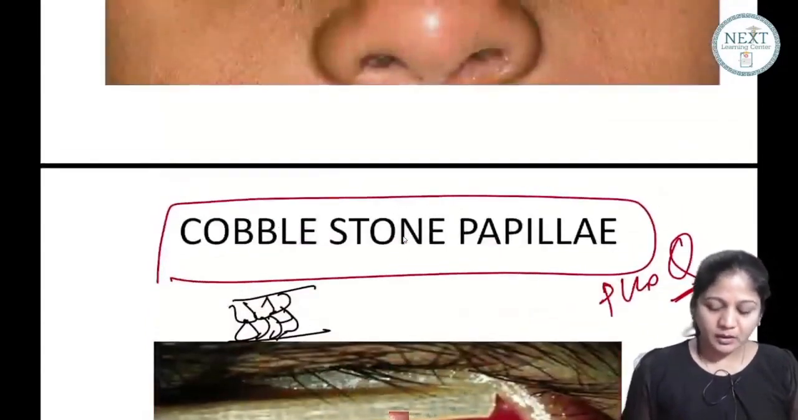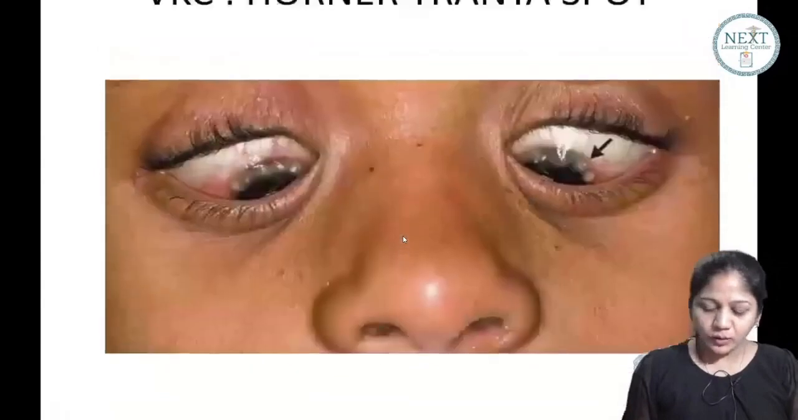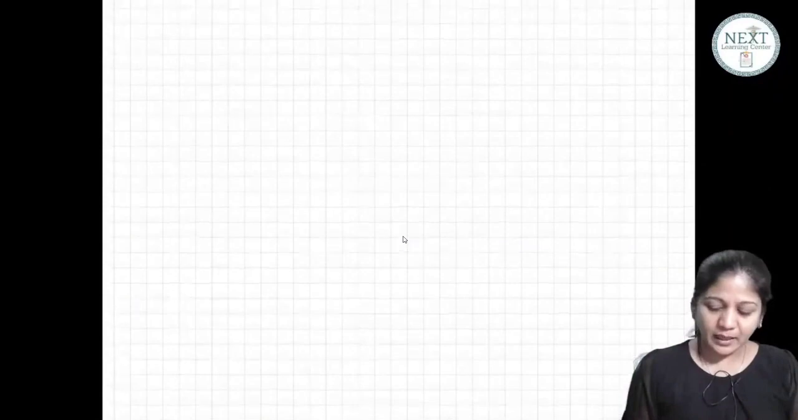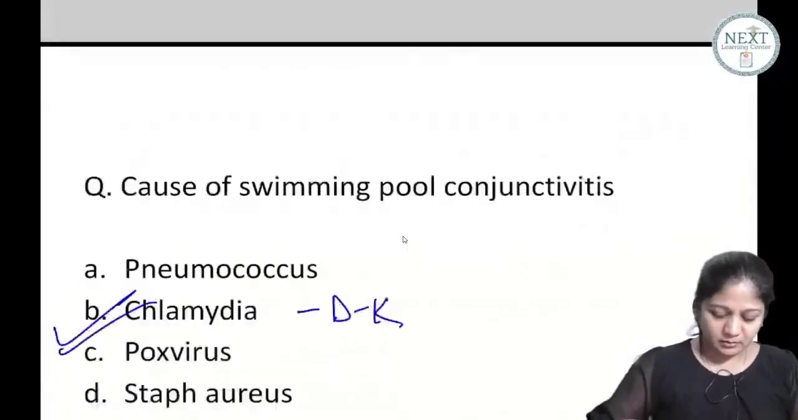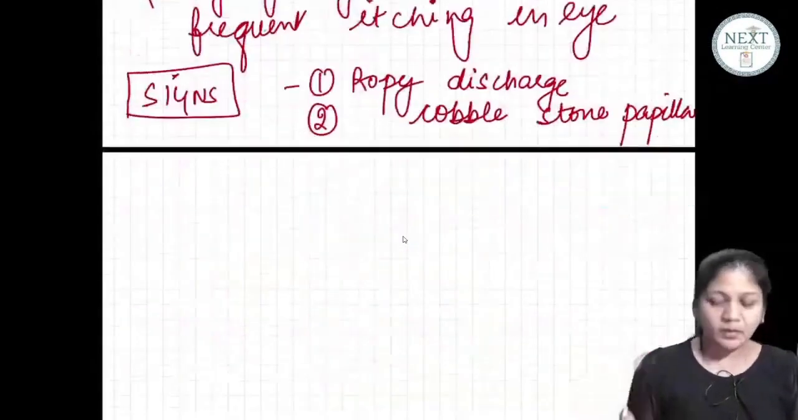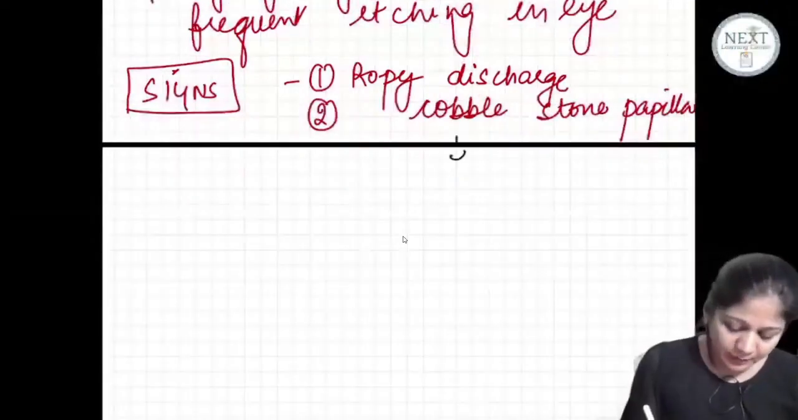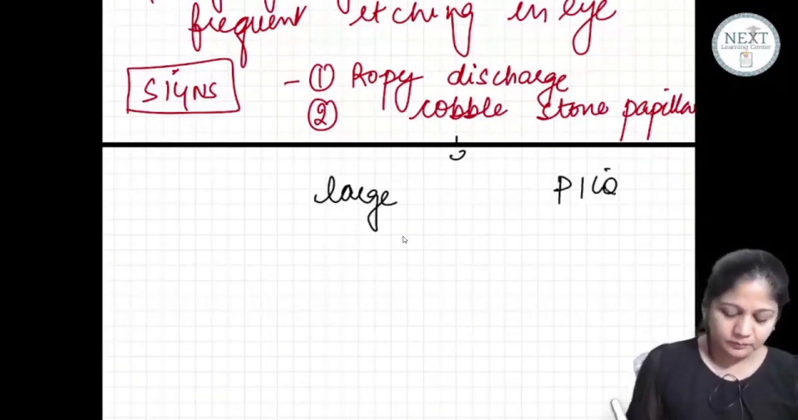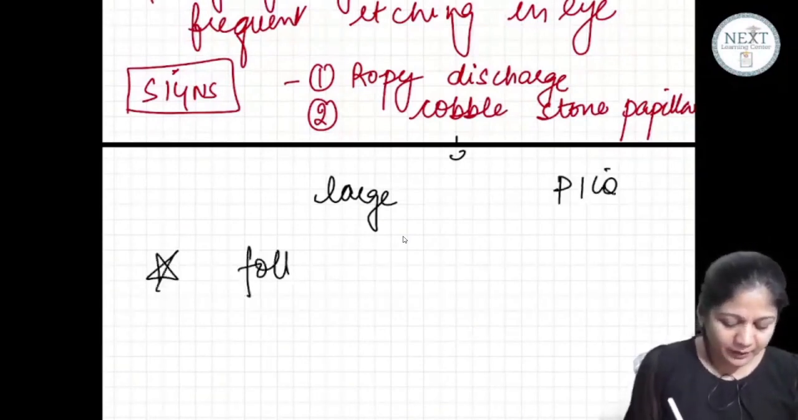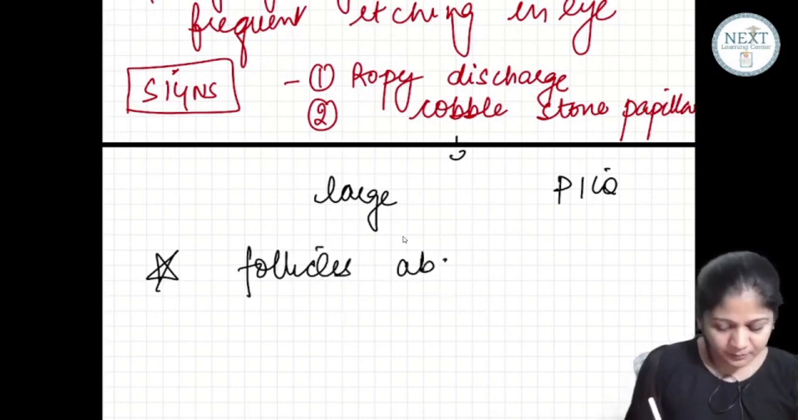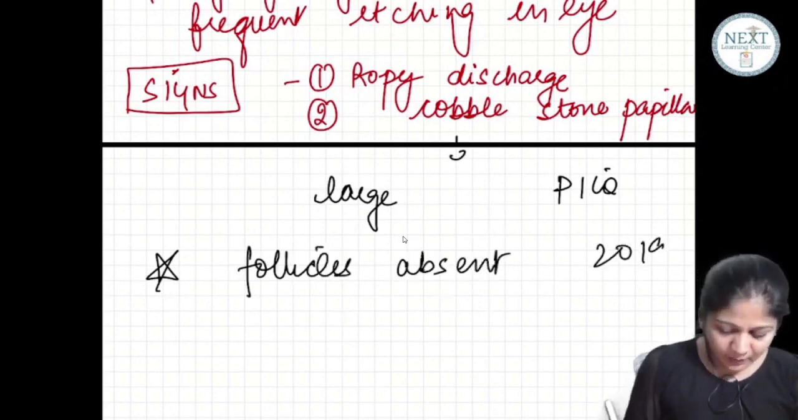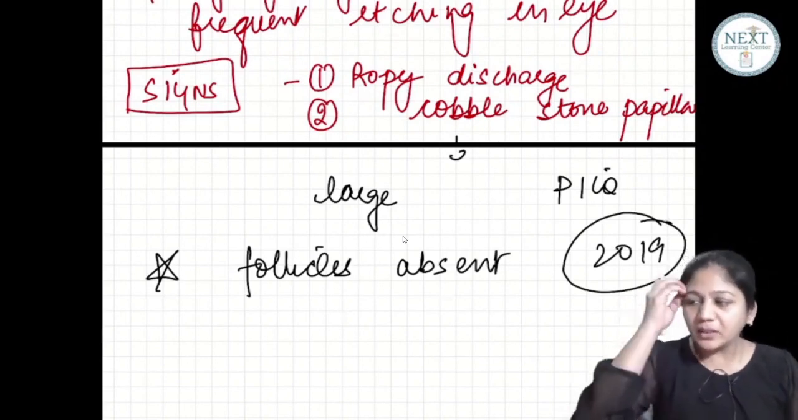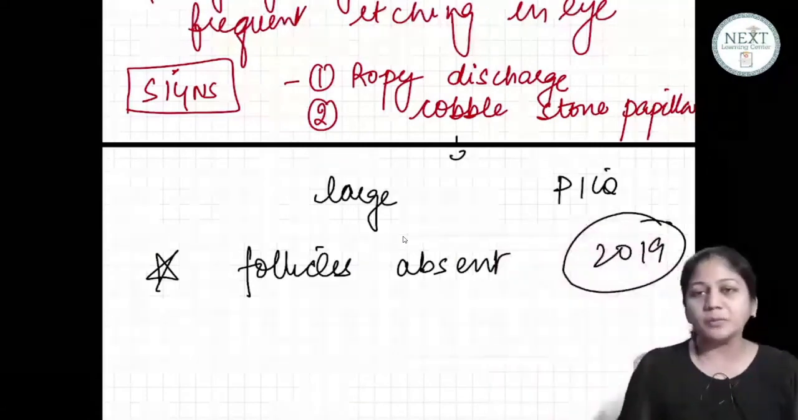Okay, I've not shown any other image. मैंने तो कोई इमेज दिखाई नहीं अभी तक, बस यही दिखाई थी. So you may have cobblestone papillae, and these are very large papillae. ठीक है, large papillae. Please remember you have papillae but follicles are totally absent. And on this you had a question in 2019. Follicles are totally absent. You have papillae only, but these are your cobblestone papillae, very large papillae.